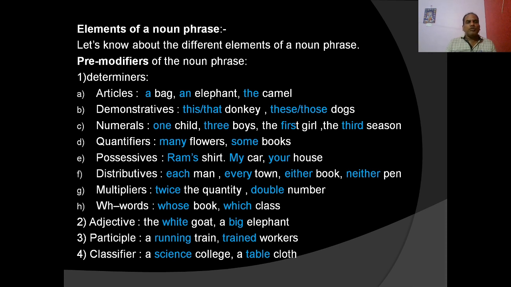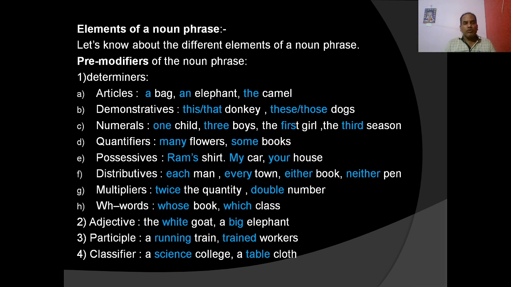Distributives we know: each, every, either, neither are the distributives. They are used before the nouns in the noun phrase. Each man, every town, either book, neither pen. And multipliers we know: twice the quantity, double are the multipliers. They also go before nouns in the noun phrase. Double number. Double words also, they are the determiners. They can be used before nouns in the noun phrase.